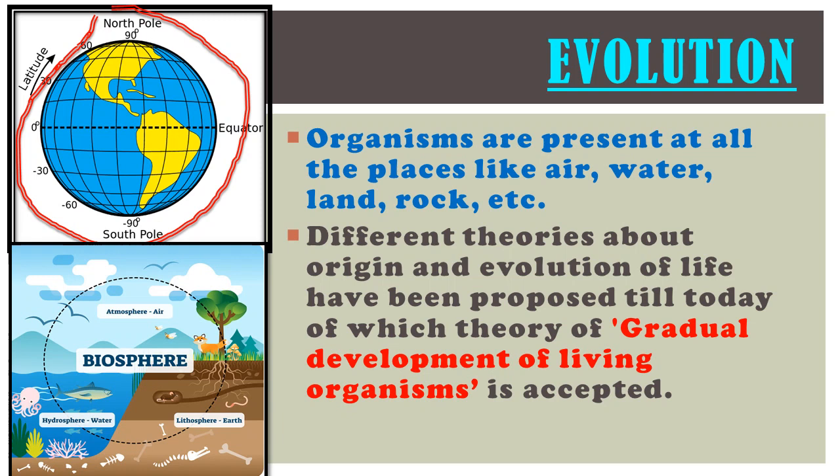So humans are always doing research work, and different theories have been formed about the origin and evolution of life on the earth. Okay, and from all the theories till today, the theory of gradual development of living organisms is accepted. That means the development of an organism has taken place gradually, slowly, and it took a long period of time to complete the evolution of a particular organism. This is called evolution, the theory of gradual development of living organisms.